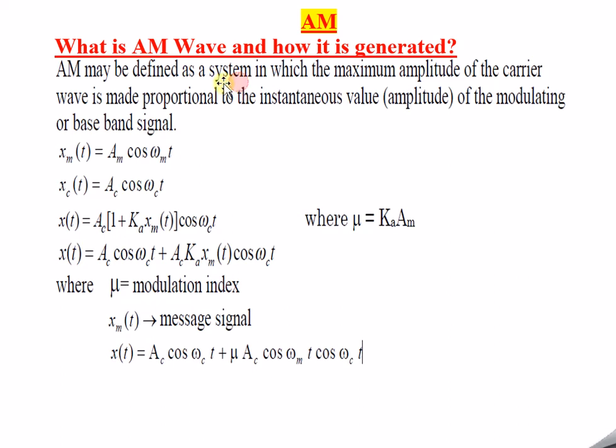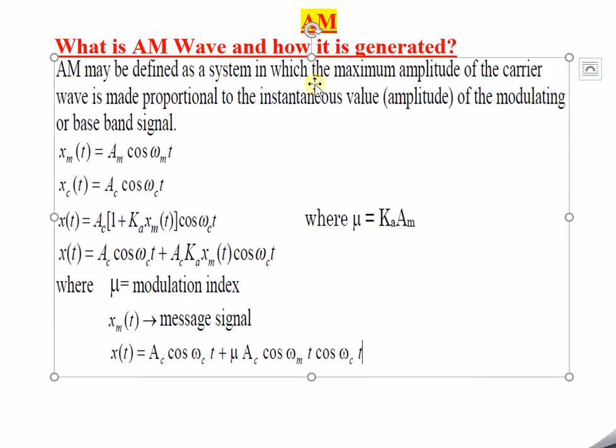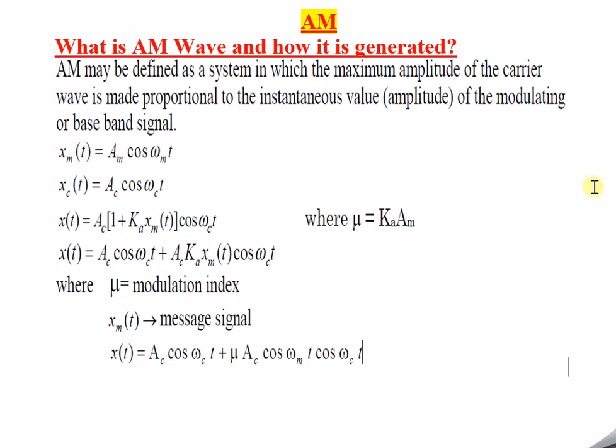An AM wave may be defined as a system in which the maximum amplitude of the carrier wave is made proportional to, meaning it is increased or decreased in accordance with, the instantaneous value of the amplitude of the modulating signal or the baseband signal.